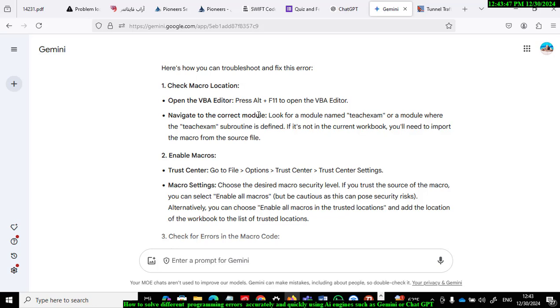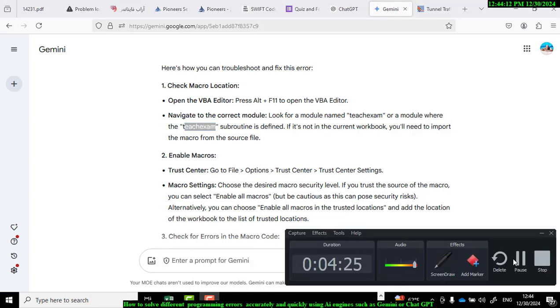Navigate to the correct module. Look for the module, this one, or the module where the exam supporting macro is defined. It's not in the current workbook. You will need to import the macro from the source file. Okay, so this is all the situation about how to use ChatGPT in correcting errors.